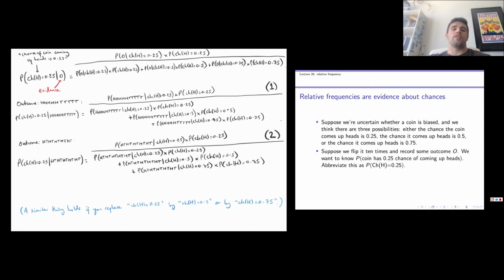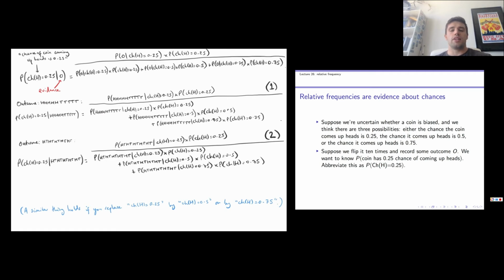the coin has a 0.25 chance of coming up heads, is equal to the probability of outcome heads, tails, heads, tails, heads, tails, heads, tails, heads, tails, given that the coin has a 0.25 chance of coming up heads. This is because the trials, or the coin flips, are independent, conditional on the chance hypothesis. So the probability of the outcome, given the chance hypothesis, is just equal to the probability of the outcome. That, remember, follows from the definition of independence. And this holds no matter what the chance hypothesis is.